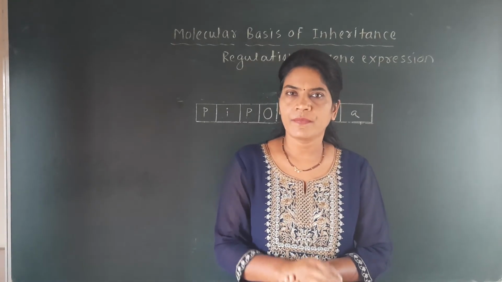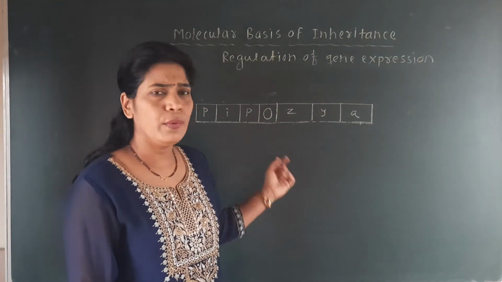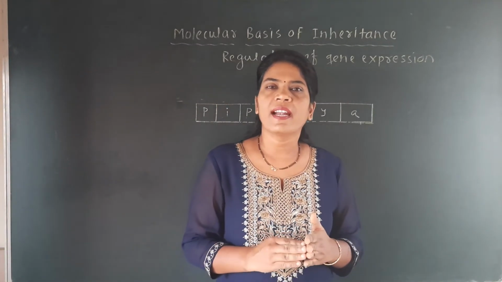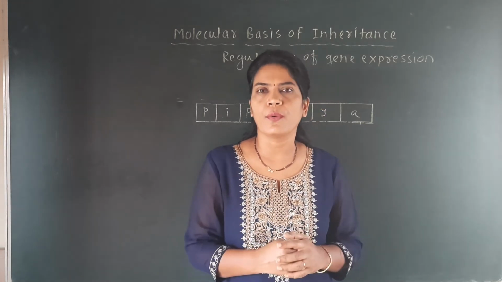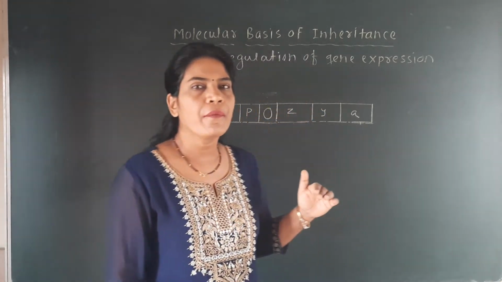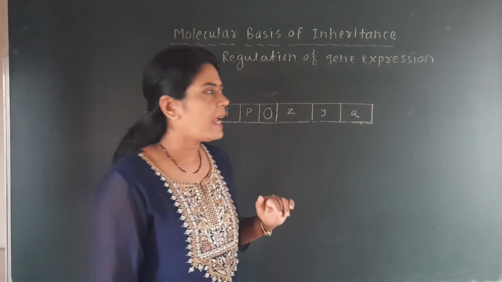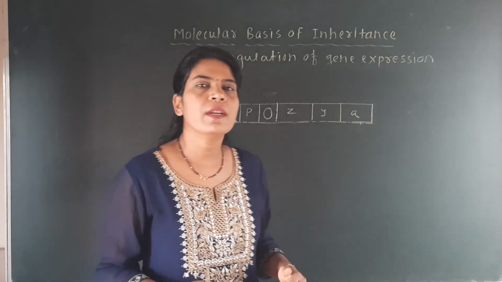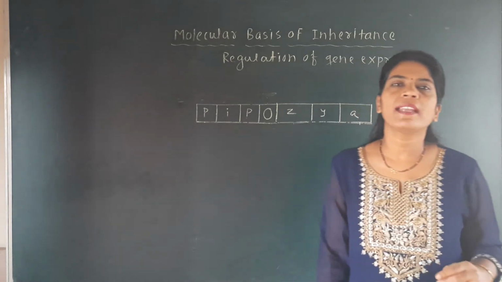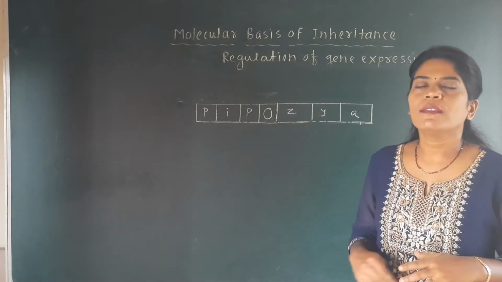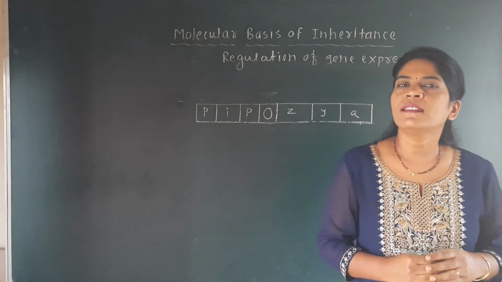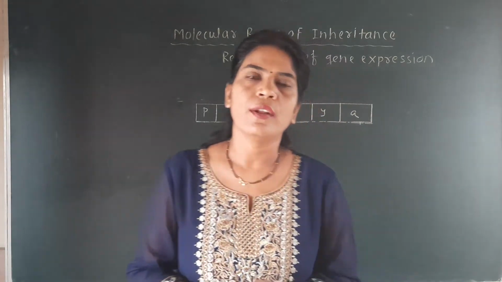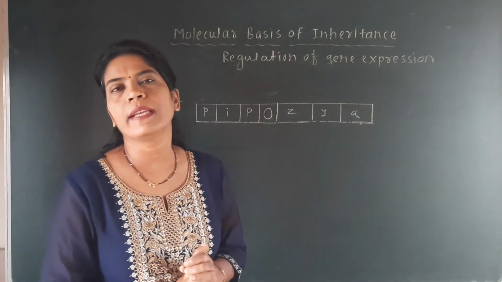According to this model, we have seen how this operon works. Here we have observed that there is a positive control and a negative control. When inducer is present, that means when lactose sugar is present, there will be formation of different enzymes by the different structural genes, and that is called the model being switched on. These different enzymes play different roles, so it is called a positive control of the lac operon.